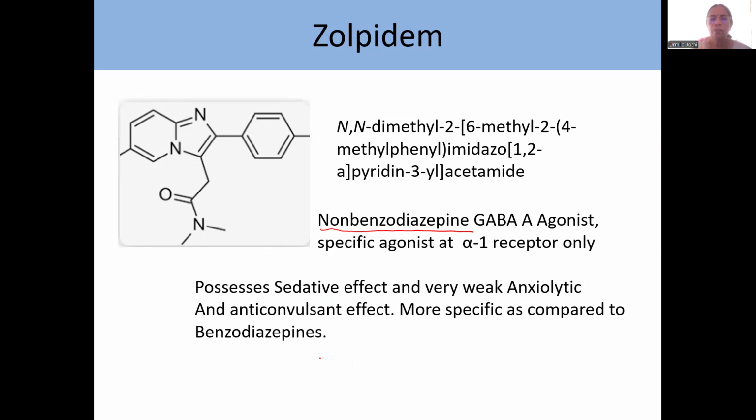Okay. Now, this is named as an N,N-dimethyl acetamide derivative. So N,N-dimethyl acetamide is this. Okay, so this is number 1, this is number 2. So it is at 2 position. It is 6-methyl. This is 6. Okay. 2. This is 2. 4-methylphenyl imidazo[1,2-a]pyridin-3-yl acetamide.